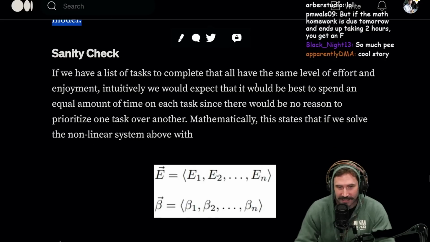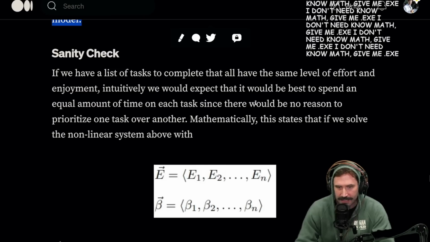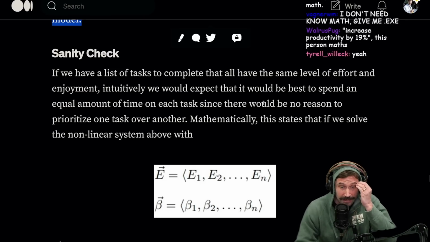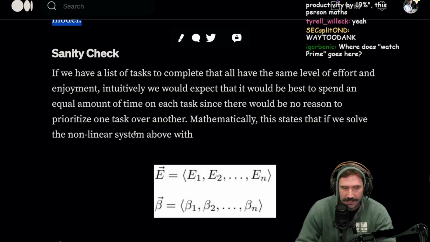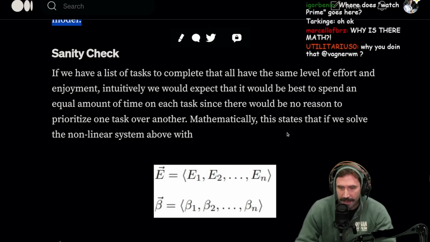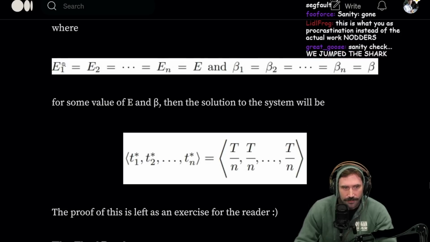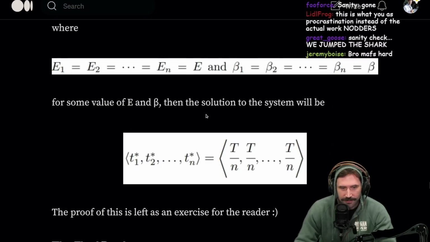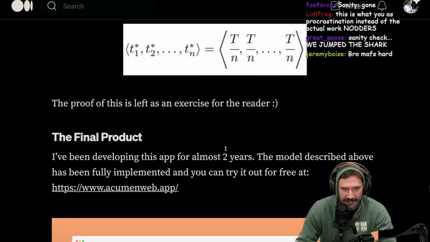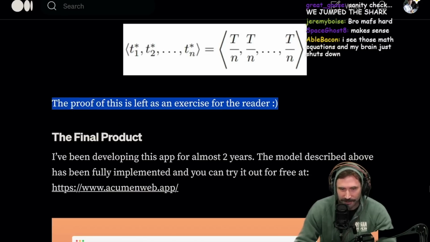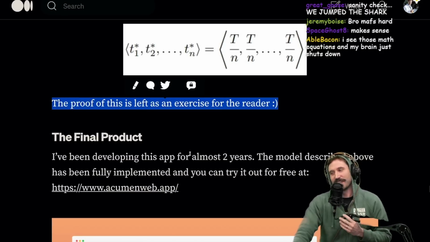Sanity check. If you have a list of tasks to complete that have all the same level of effort and enjoyment, intuitively, we would expect it would be best to spend an equal amount of time on each task, since there would be no reason to prioritize one task over another. Mathematically, this makes sense if we solve the nonlinear system above with the same values. Where all of this happens, awesome, for the sum value of this, fantastic. Proof is left as an exercise for the reader. Hit him with the QED right there.